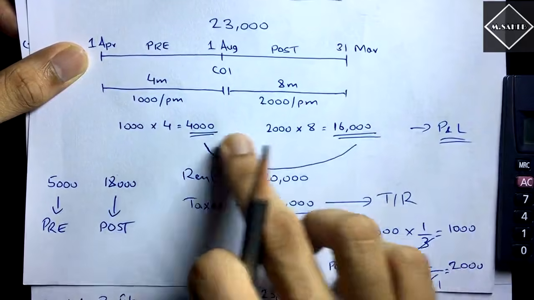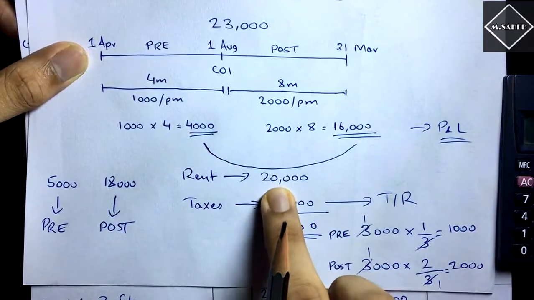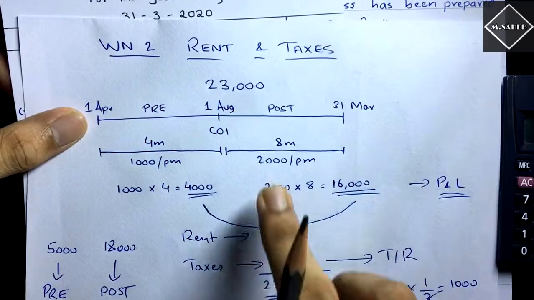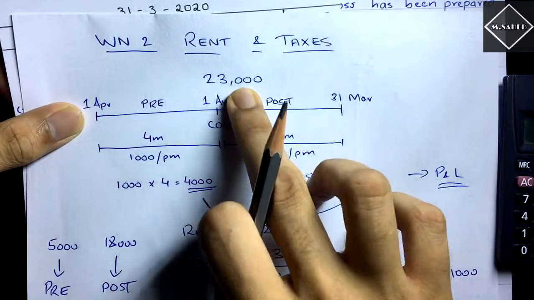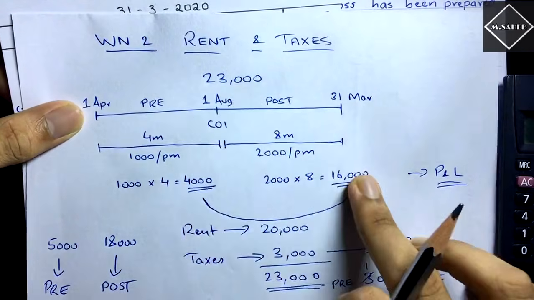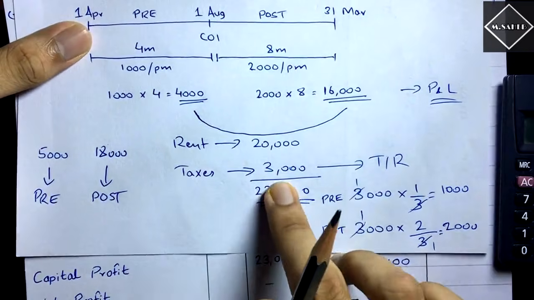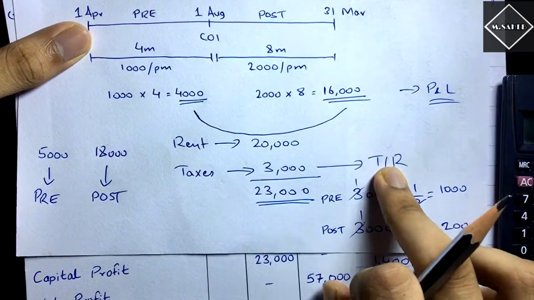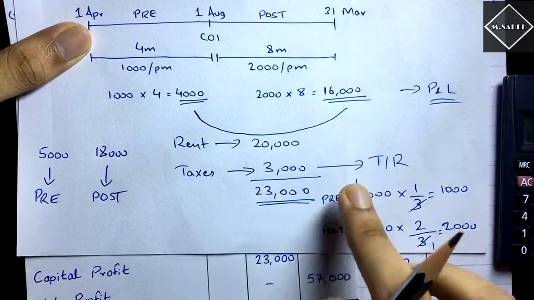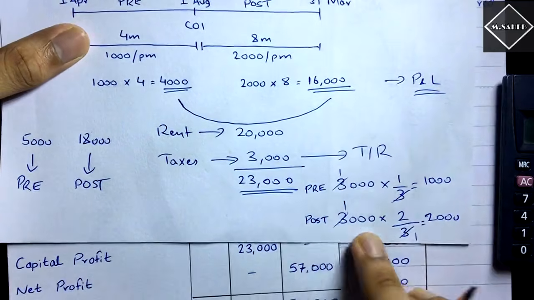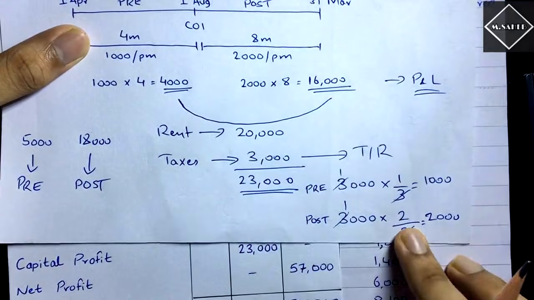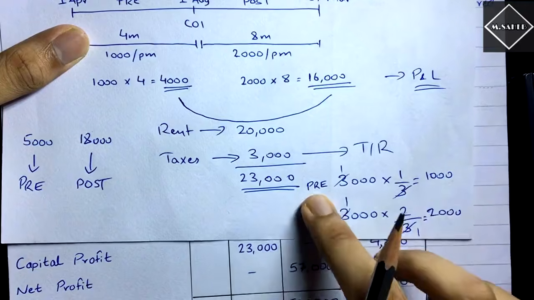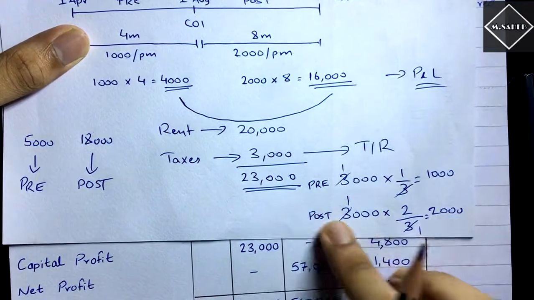But when we added 4,000 and 16,000, we found it to be 20,000, but rent and taxes combined is 23,000. So we come to know immediately that 3,000 out of this 23,000 is taxes, and taxes are allocated on the time ratio. So 3,000 into 1/3, 3,000 into 2/3. Why? Because the time ratio is 1:2. So we found the taxes of the pre-period is 1,000 and